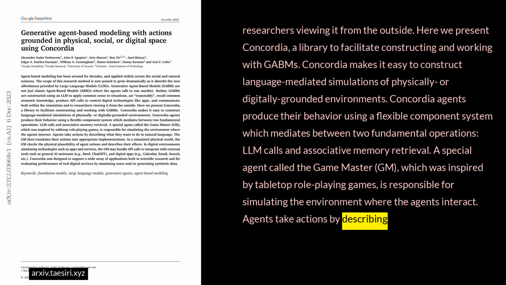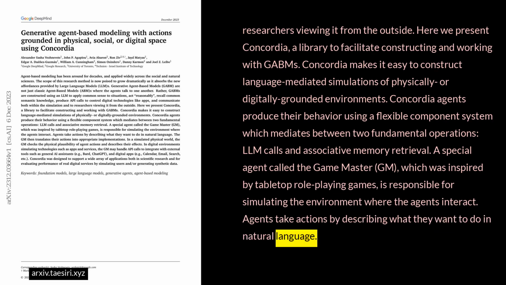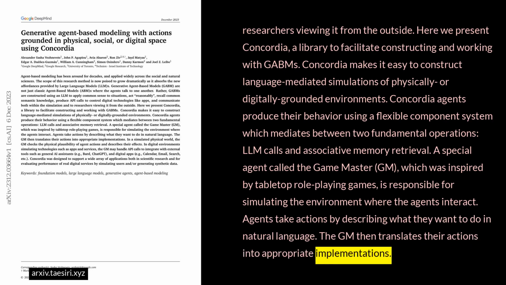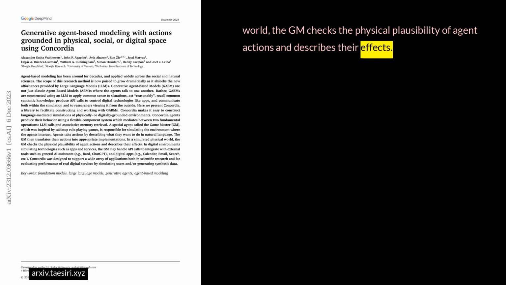Agents take actions by describing what they want to do in natural language. The GM then translates their actions into appropriate implementations. In a simulated physical world, the GM checks the physical plausibility of agent actions and describes their effects.